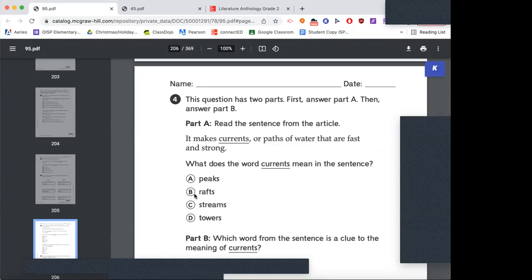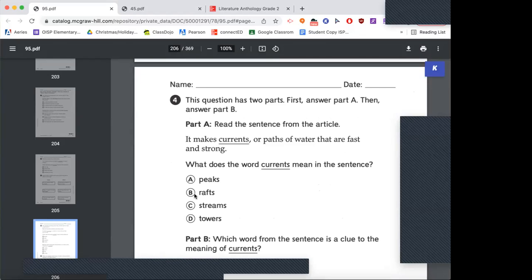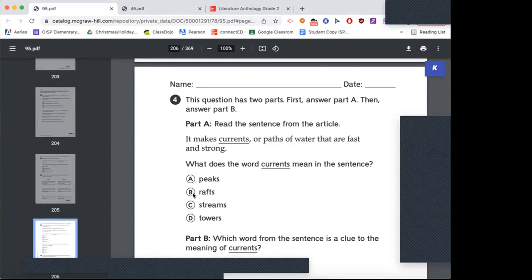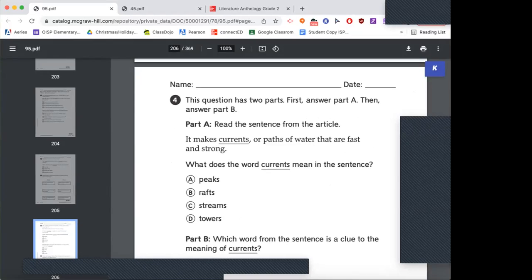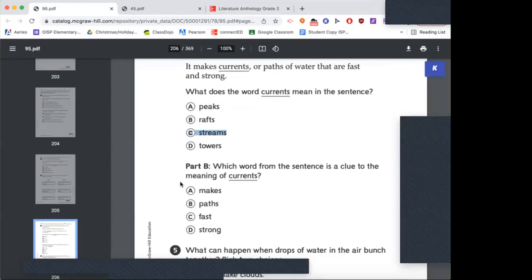All right. Question number 4. It makes currents or paths of water that are fast and strong. What does the word currents mean in the sentence? So it says it makes currents or the paths of water. So a current is a path of water. So think of a path of water. What would a path of water mean? Peaks, rafts, streams, or towers? Streams, very good. Streams and currents are very similar. A current or a stream is a path of water that is fast and strong.